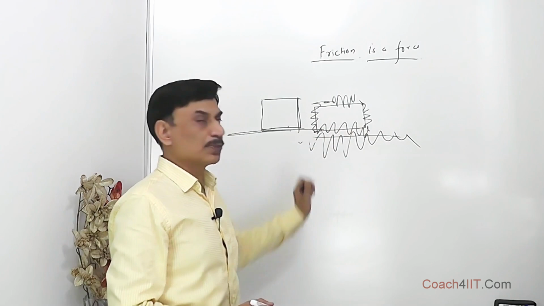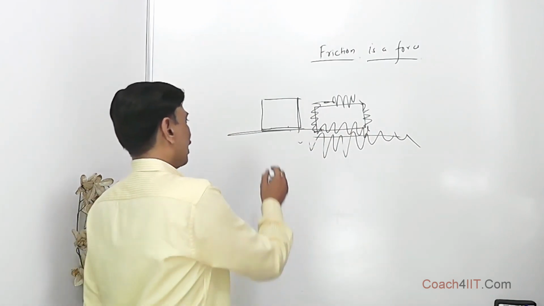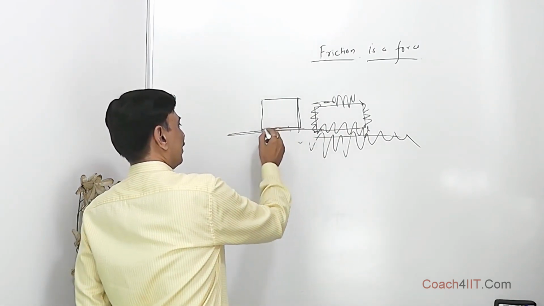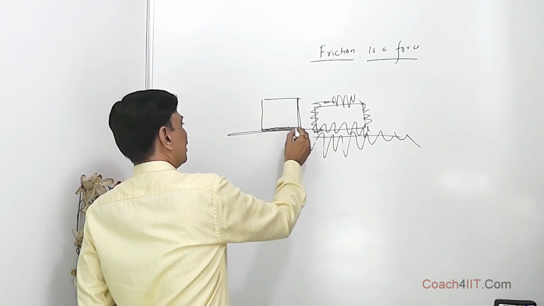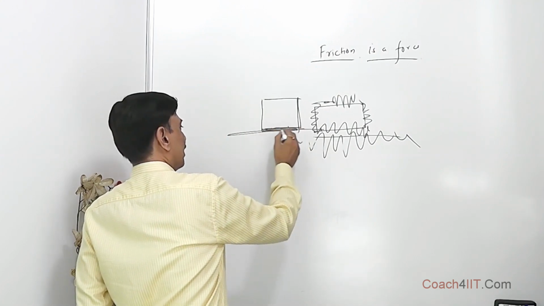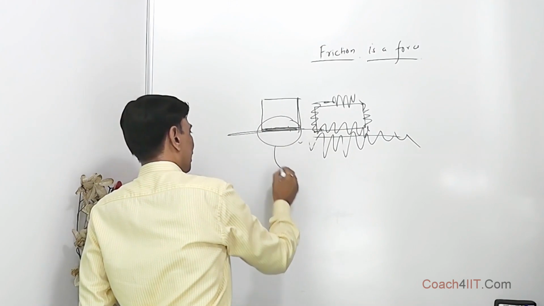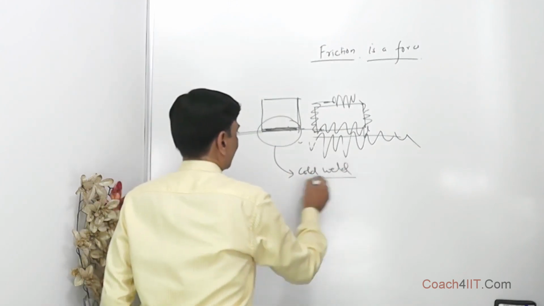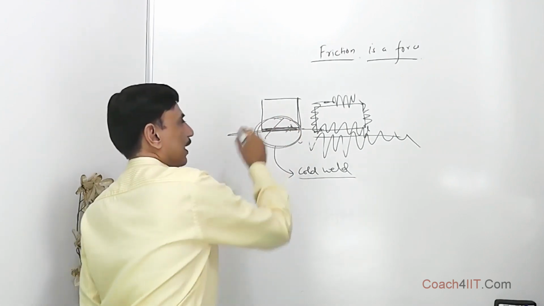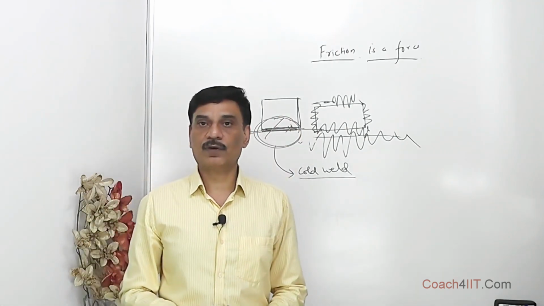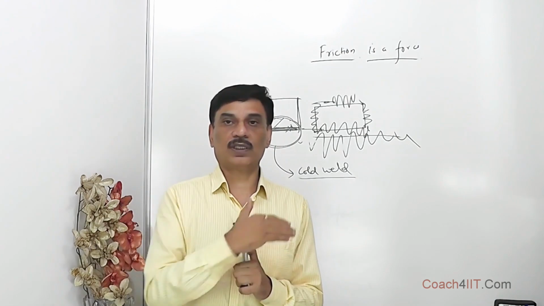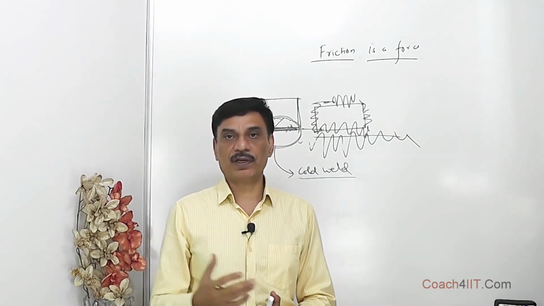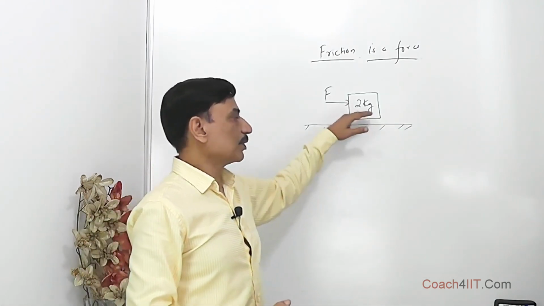When we excessively smoothen the surfaces, molecules at this level and molecules at this level are in contact with each other, and a cold weld is formed. It is like a weld only, it is difficult to break. Once a cold weld is formed, moving one surface over the other becomes more difficult. Now we are not saying that the surfaces are frictionless.